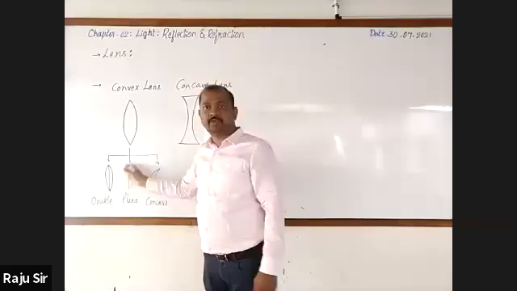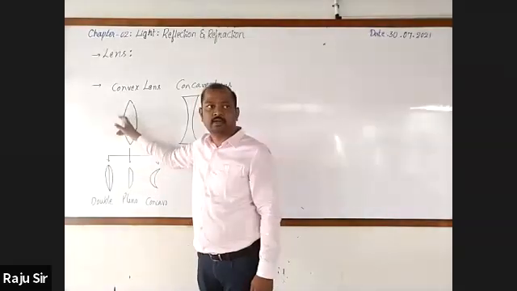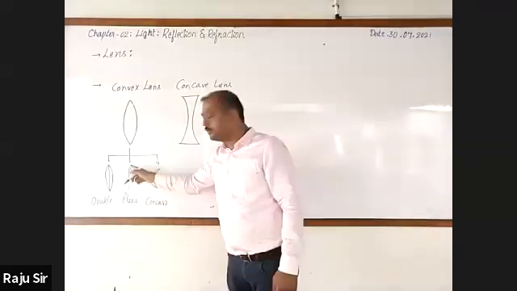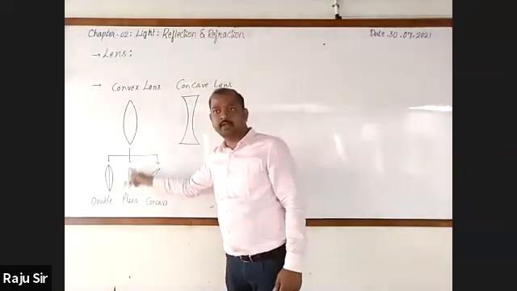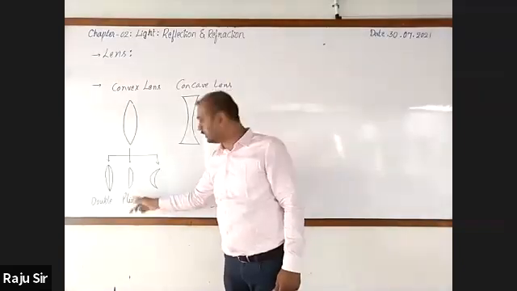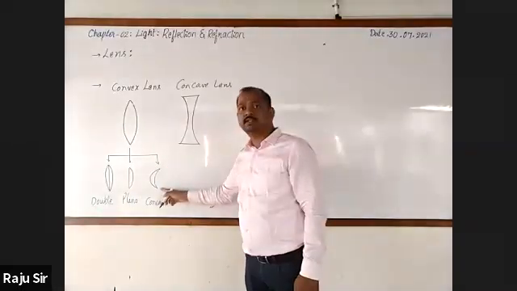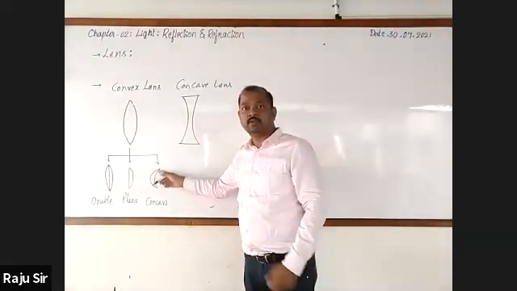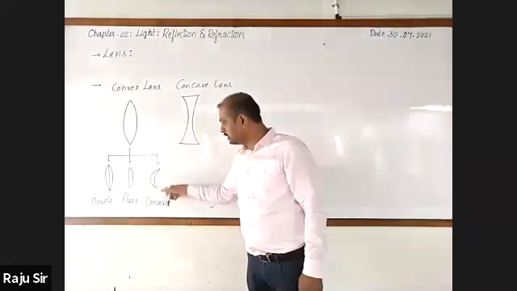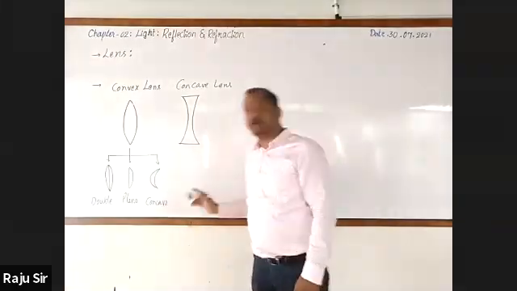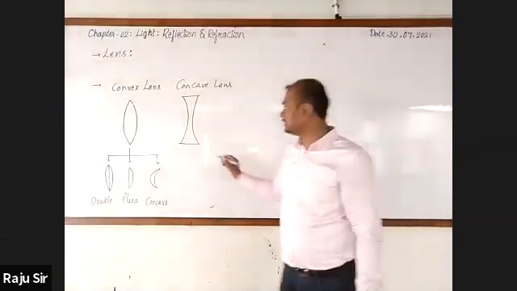Did you understand? The convex lens in which both the surfaces are bulged outward is called double convex lens. If one surface is plain and another is bulged outward, it is called plano convex lens. If one surface is bulged inward and another is bulged outward, it is called concavo convex lens.